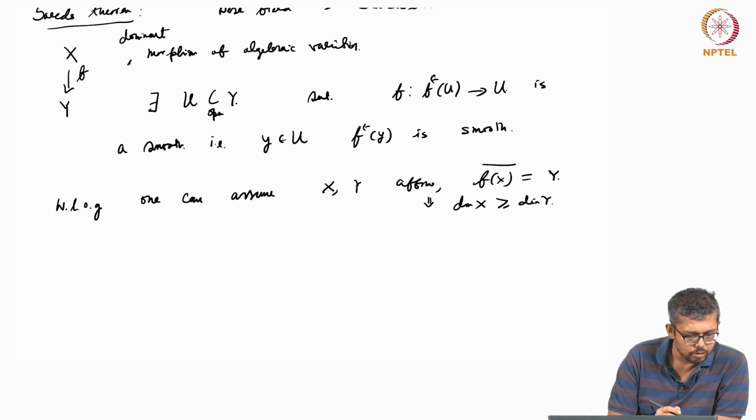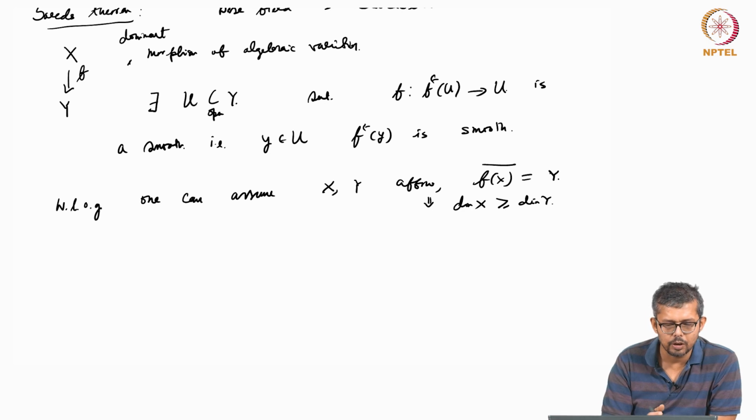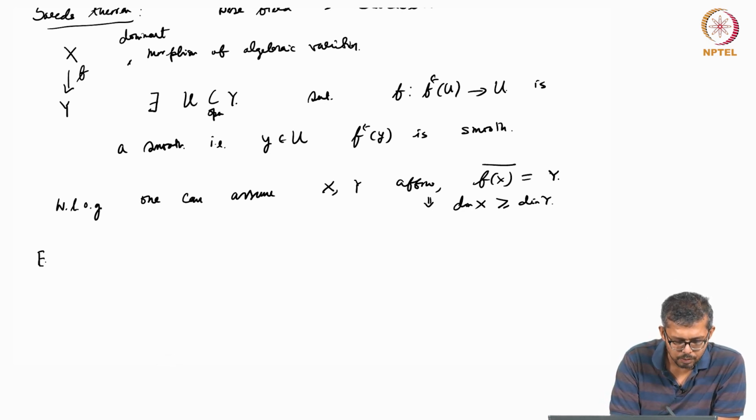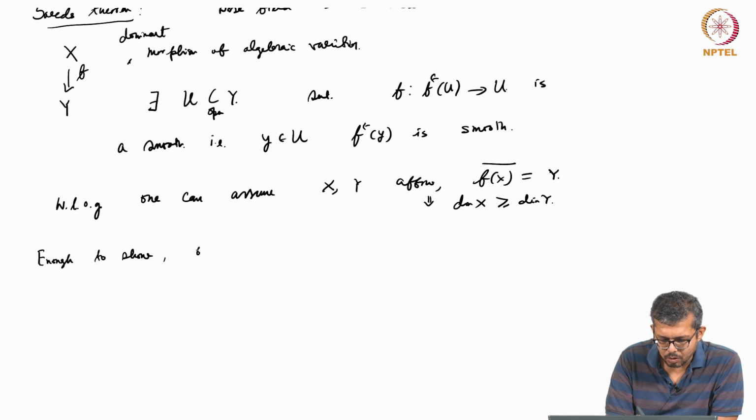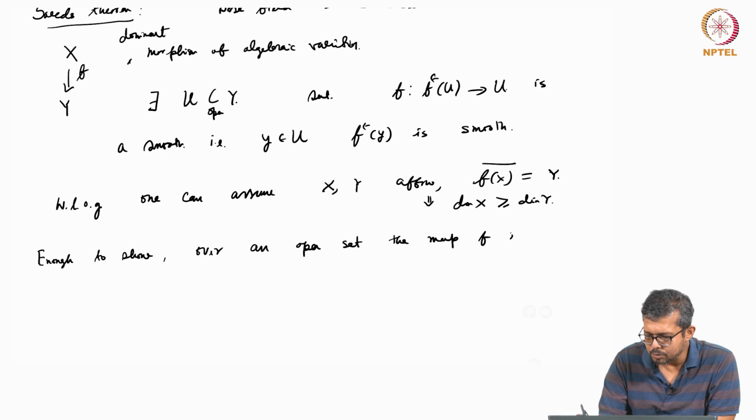Right. So now I need to say that f inverse of some point over an open set is smooth. So it is enough to show that over an open set the map f is smooth.